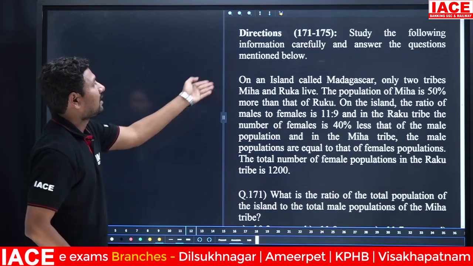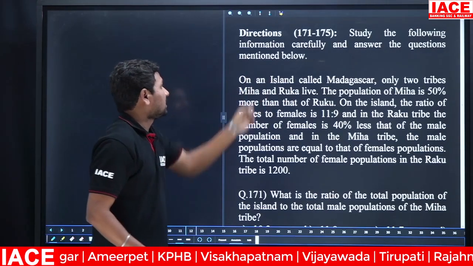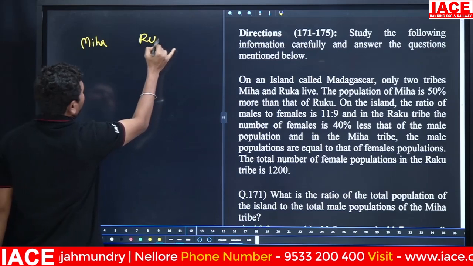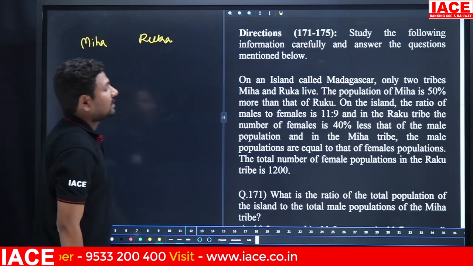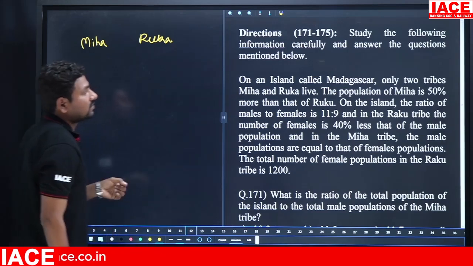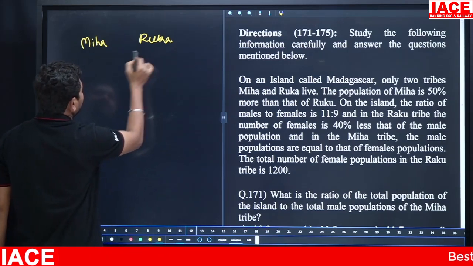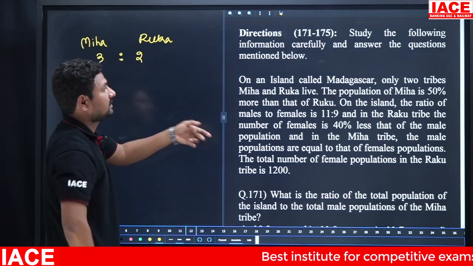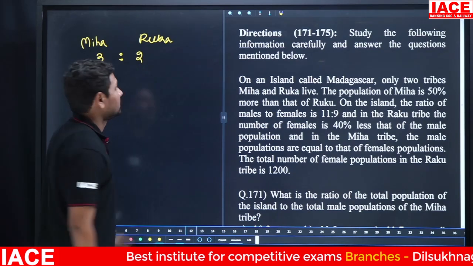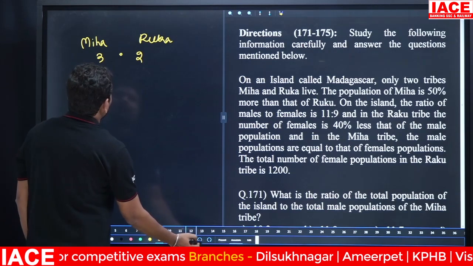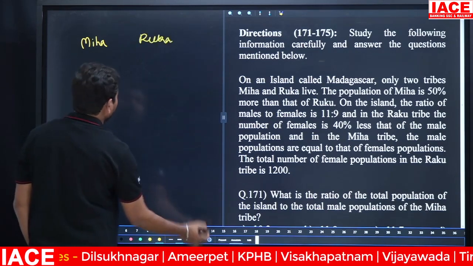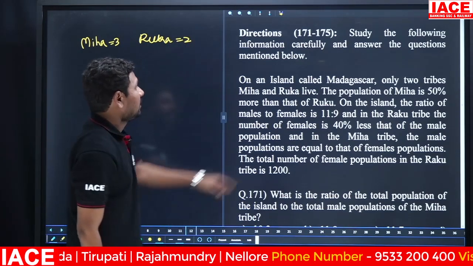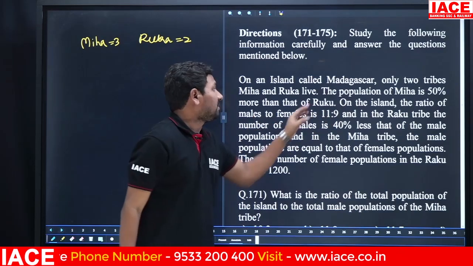Look at an island called Madagascar. Only 2 tribes are there, Miha and Ruka. The population of Miha is 50% more than that of Ruka. That means here is 2 parts, and here is how many parts? 3 parts. Here is 3 parts, here is 2 parts. 50% more: here is 100%, here is 150%. We can write here 3 parts and here 2 parts.